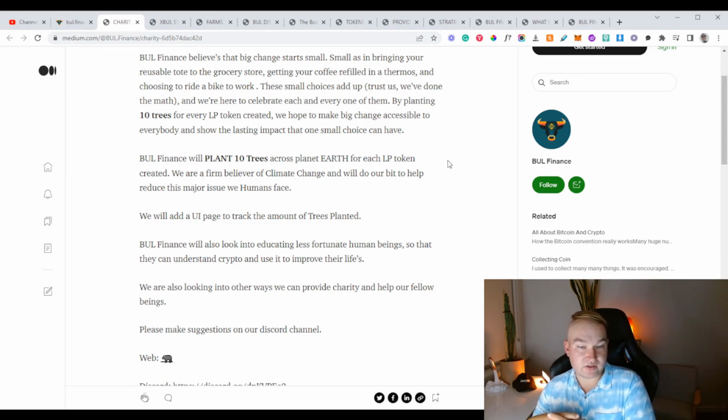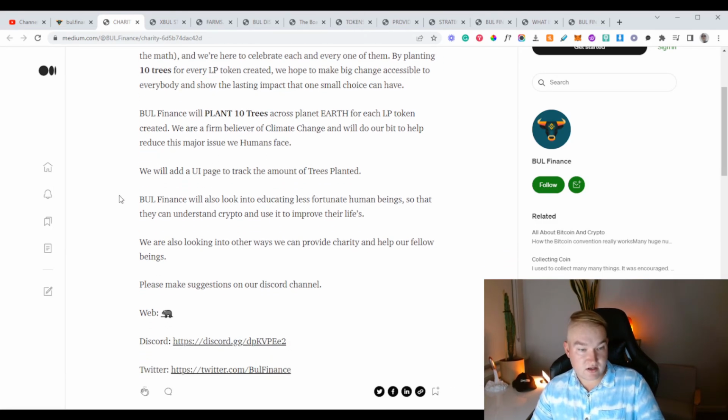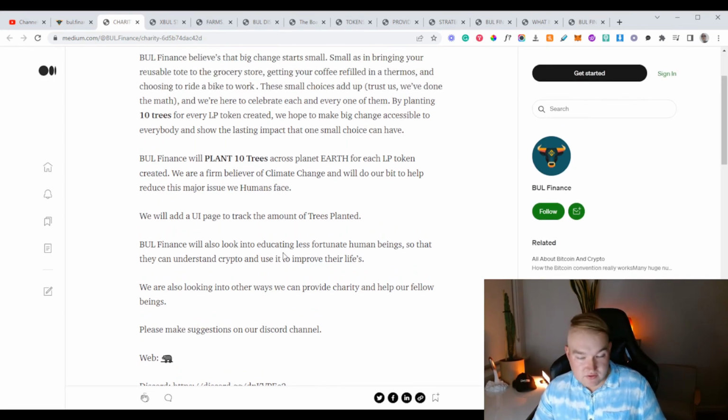We are a firm believer in climate change and we'll do our bit to help reduce the major issues we humans face. We'll add a UI page to track the amount of trees planted. I don't think they've done that yet. That'd be good to see. Bull Finance will also look into educating less fortunate human beings so that they can understand crypto and use it to improve their lives. It's a really positive thing to say. We're also looking into other ways that we can provide charity and help our fellow human beings. So I hope that they continue with that, because that's really exciting.